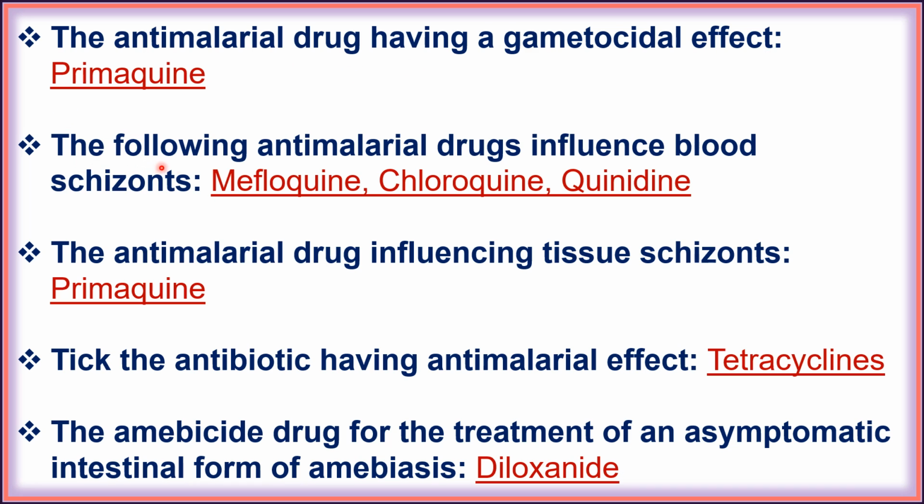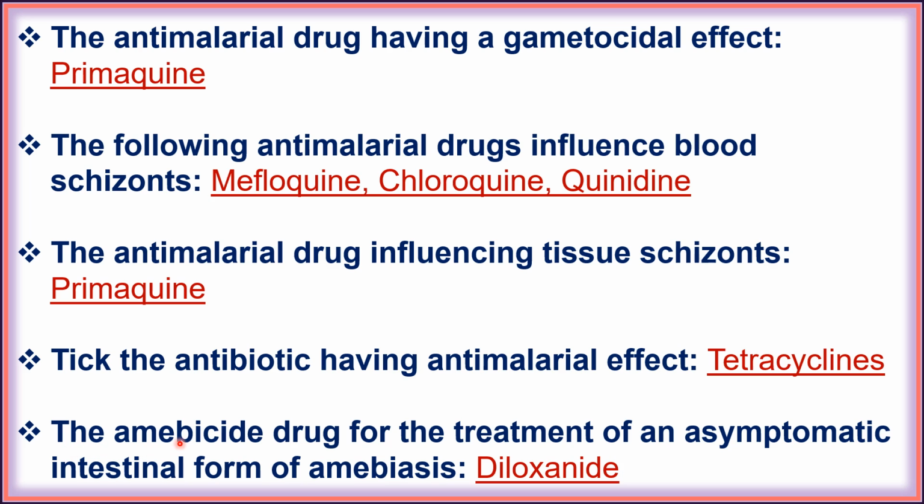Next, the following antimalarial drugs influence blood schizonts: mefloquine, chloroquine and quinidine. Next, the antimalarial drug influencing tissue schizonts is primaquine. Next, the antibiotic having an antimalarial effect is tetracycline.